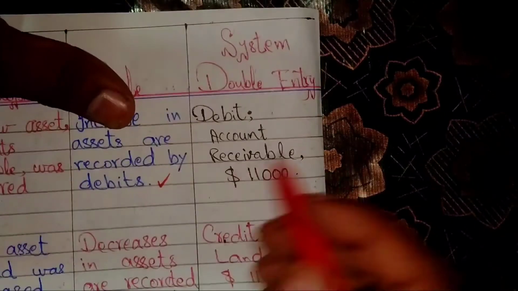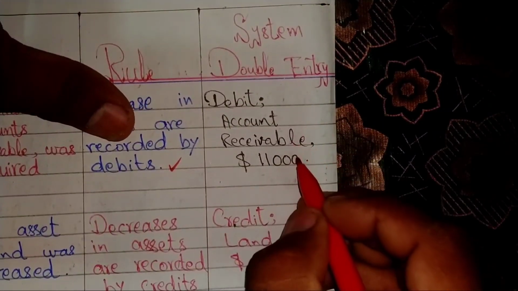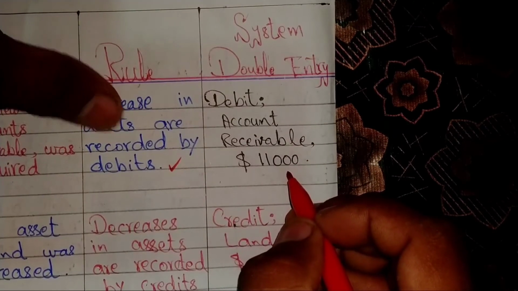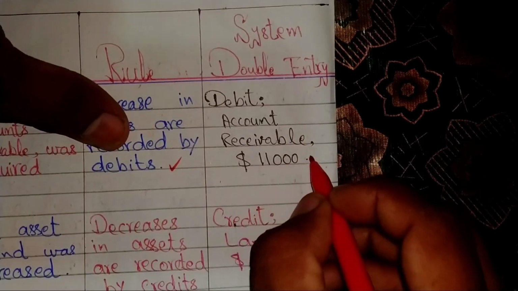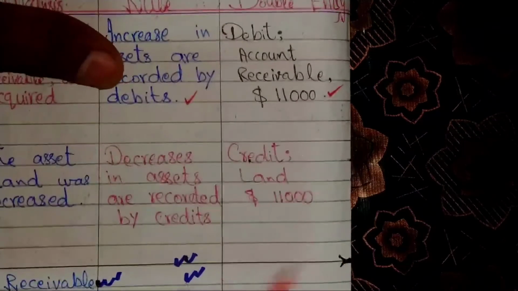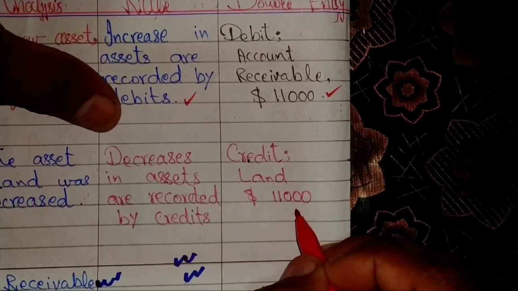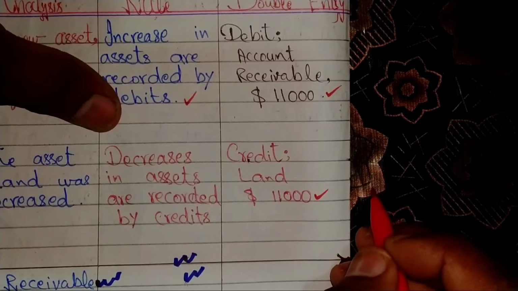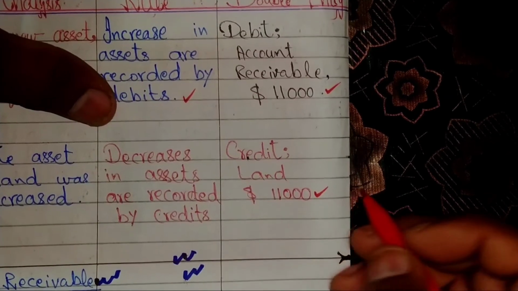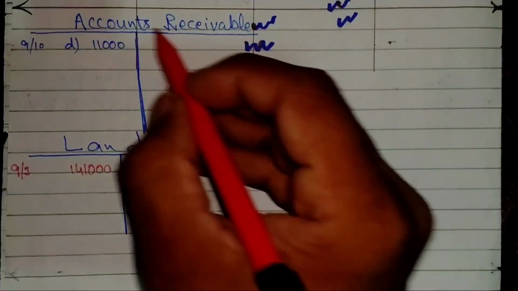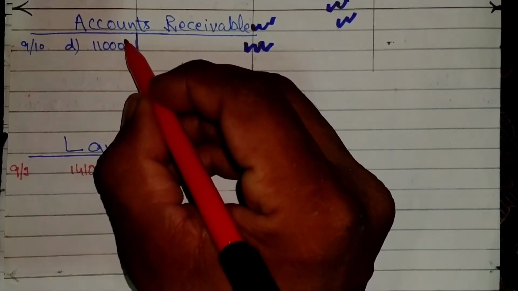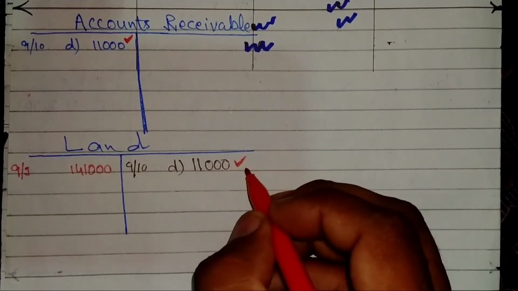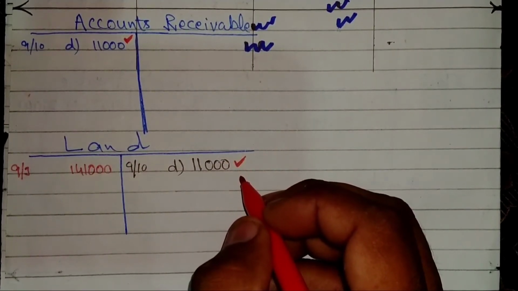In the double entry system, accounts receivable will be debited $11,000 in the journal. The land will be credited $11,000 in the journal. Accounts receivable will be debited and the land credited $11,000 in the ledger as well.